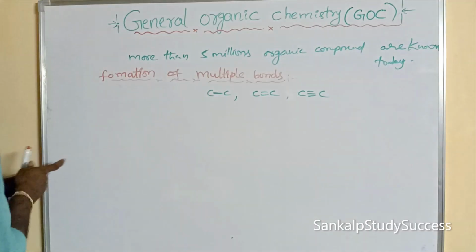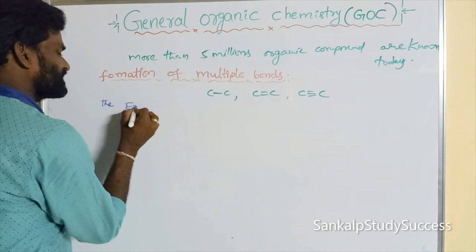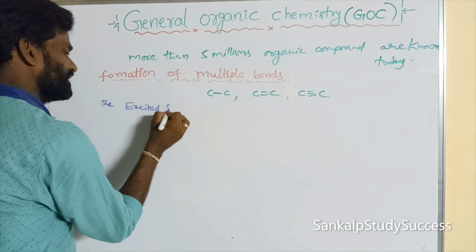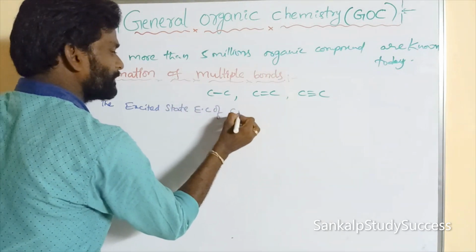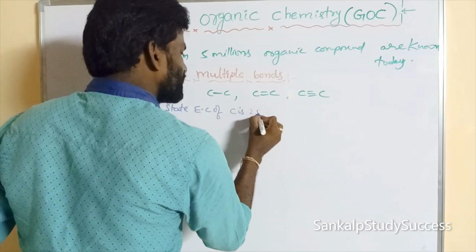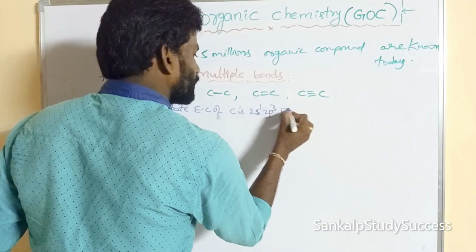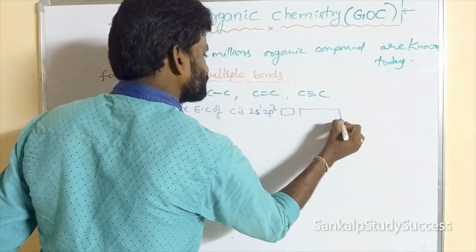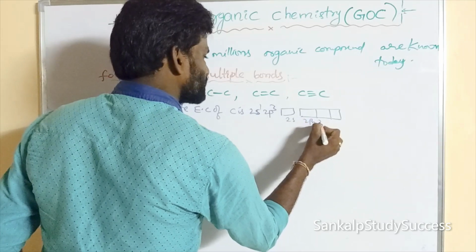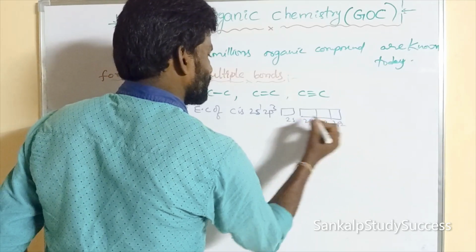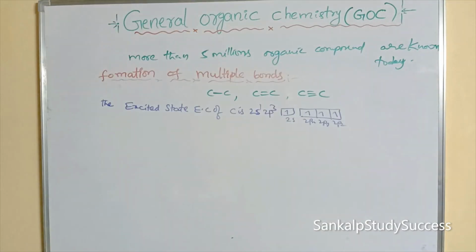We know the excited state electronic configuration of carbon is 2s1 2p3. This is the 2s, this is the 2px, this is the 2py, and this is the 2pz.